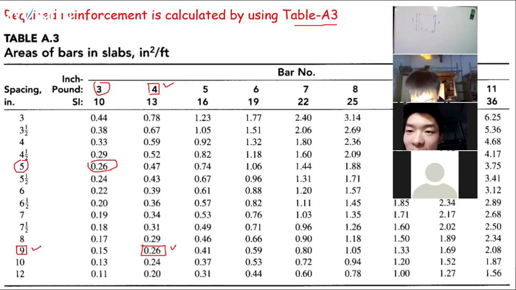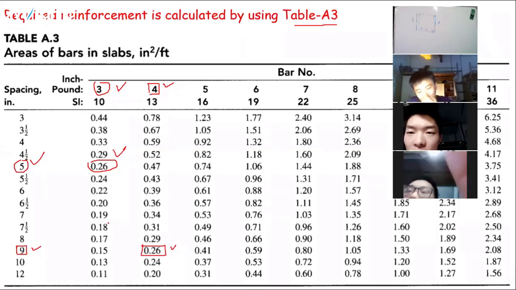If you select number 3, 0.26 and 5 inch in your exam paper, your answer will be 100% correct. You will get complete marks. If a student selected 4, 0.26 and 9, his answer will also be correct.